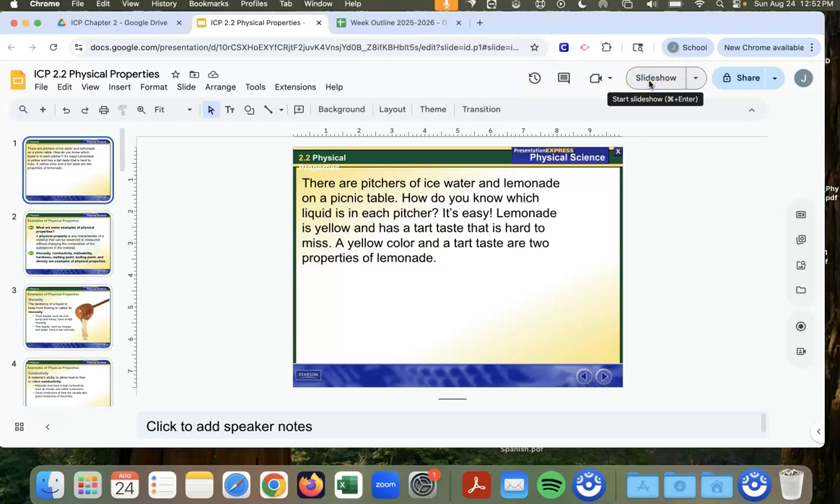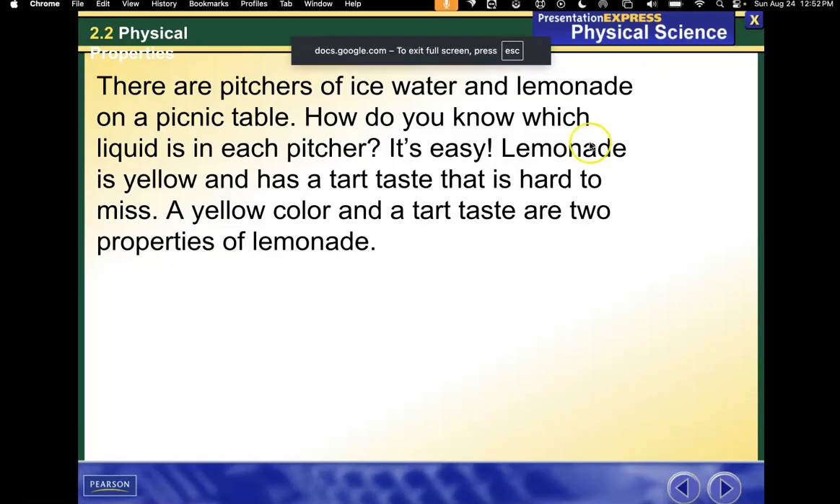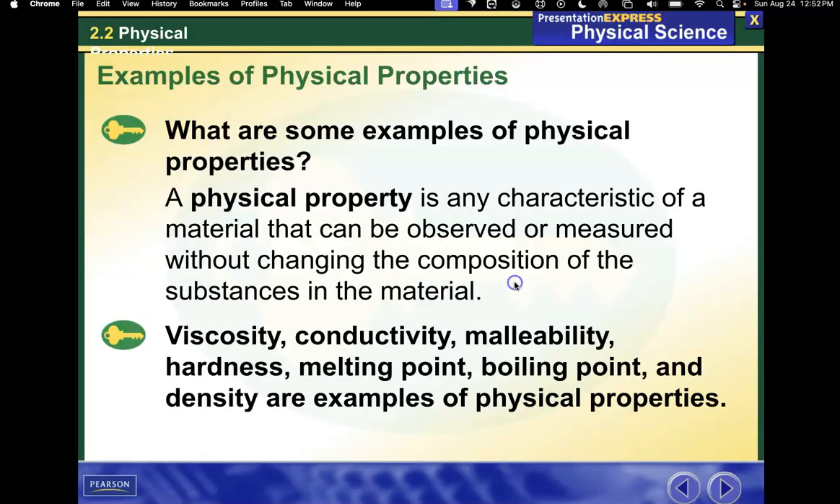All right, so we're going to look at physical properties. There are pictures of ice water and lemonade on a picnic table. How do you know which liquid is in either picture? It's easy. Lemonade is yellow and has a tart taste. That is hard to miss. A yellow color and a tart taste are two properties of lemonade.